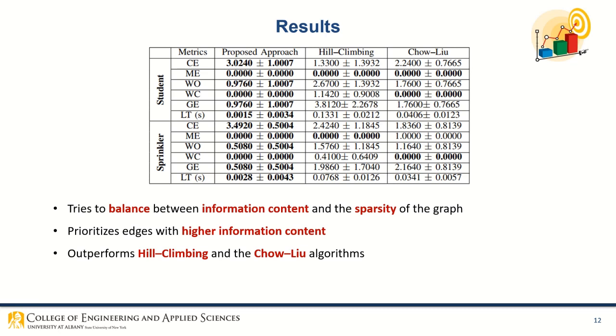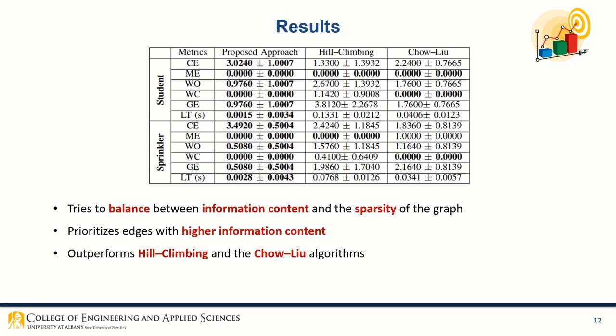This table reports average statistics for each evaluation metric on the sprinkler network and student network for the proposed approach, hill climbing, and Chow-Liu algorithm. From these results, we see that the proposed approach, irrespective of its simplicity, achieves competitive performance against well-known structure learning algorithms considered here.